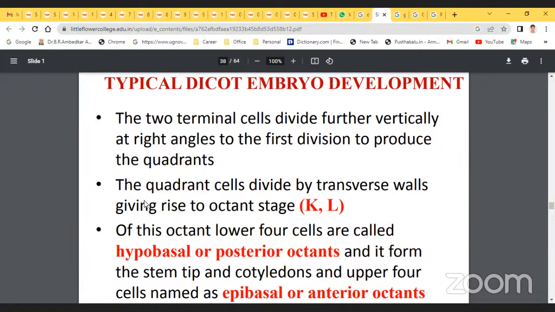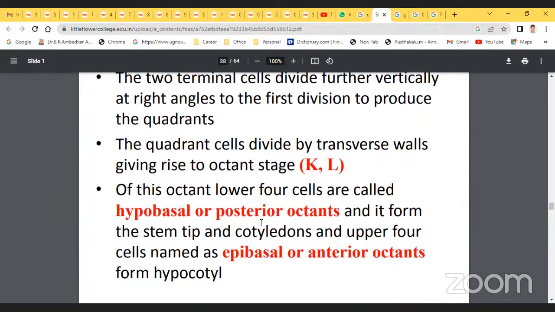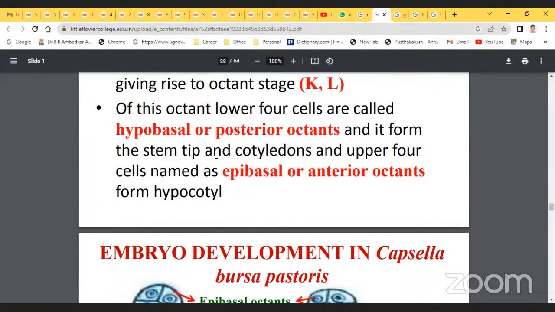The quadrant cells divide by a transverse wall, giving rise to the octant stage. Of this octant, the lower 4 cells are called hypobasal or posterior octants, which form the stem tip and cotyledons, and the upper 4 cells are named epibasal or anterior octants.